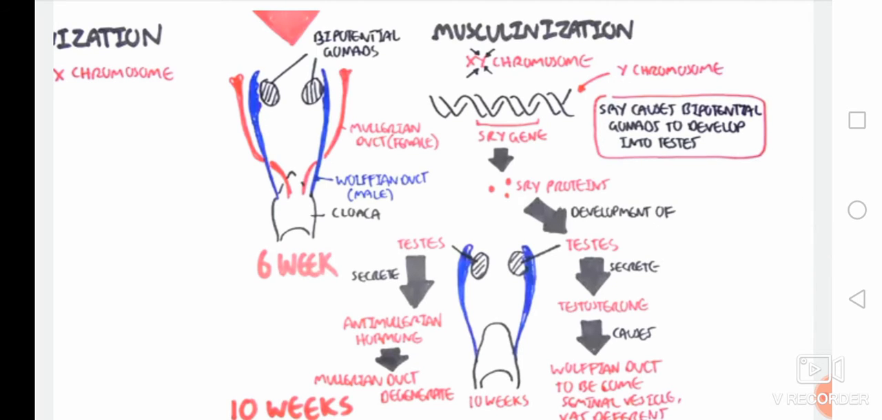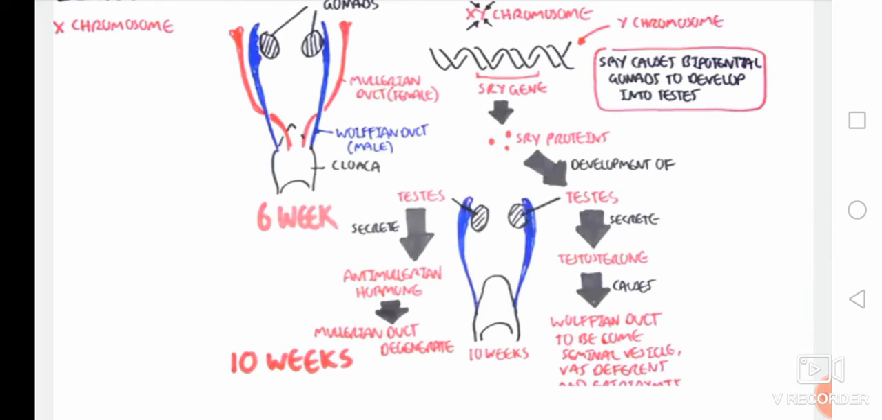During masculinization, the Y chromosome, which carries the SRY gene, secretes the SRY protein, and it is responsible for the development of testes. After the development of testes, they secrete testosterone, and this hormone causes the Wolffian duct to become the seminal vesicle, vas deferens, and the ejaculatory duct.